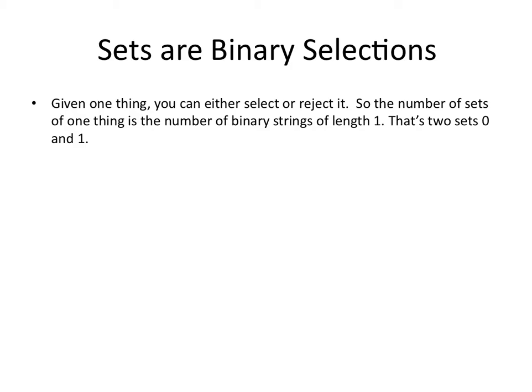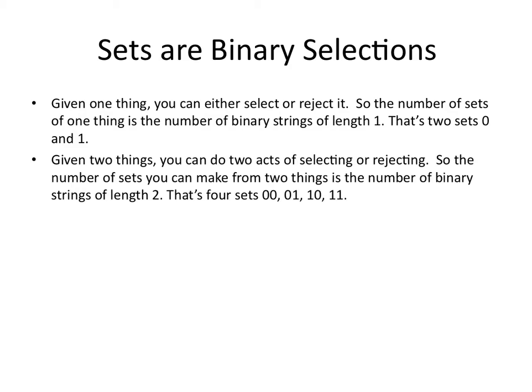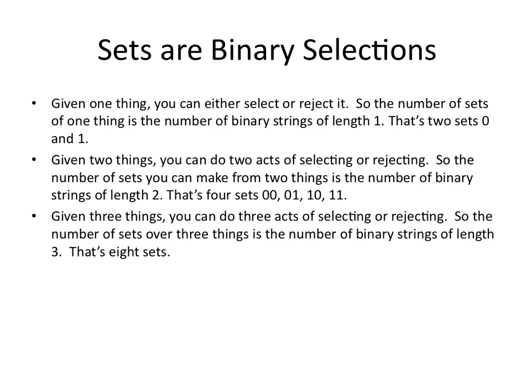Given one thing, you can either select or reject it. So the number of sets of one thing is the number of binary strings of length 1. That's 2 sets, 0 and 1. Given 2 things, you can do 2 acts of selecting or rejecting, one after the other. So the number of sets you can make from 2 things is the number of binary strings of length 2. That's 4 sets, 00, 01, 10, 11. Given 3 things, you can do 3 acts of selecting or rejecting. So the number of sets over 3 things is the number of binary strings of length 3. That's going to make 8 sets. I won't list them.